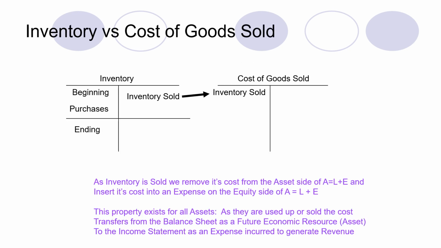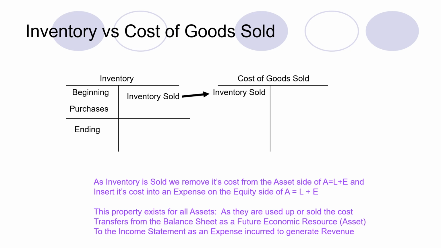This slide will tell us about the difference between inventory and cost of goods sold. Whenever we convert inventory into cost of goods sold, when the inventory is converted into goods and these goods are sold, the amount of inventory which is sold is transferred to cost of goods sold. So when inventory is sold, we remove its cost from the asset side and insert its cost into the expense on the equity side.